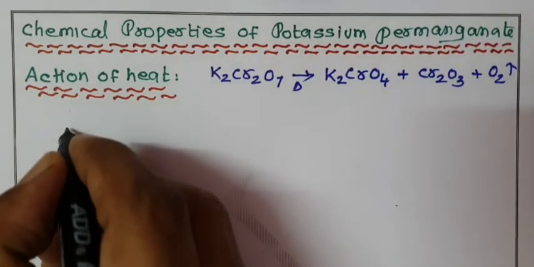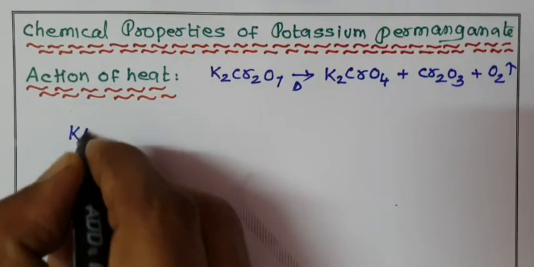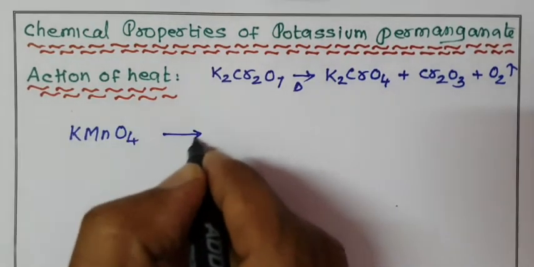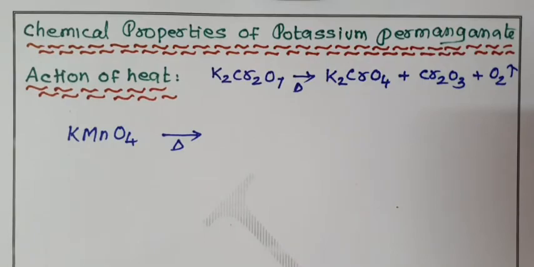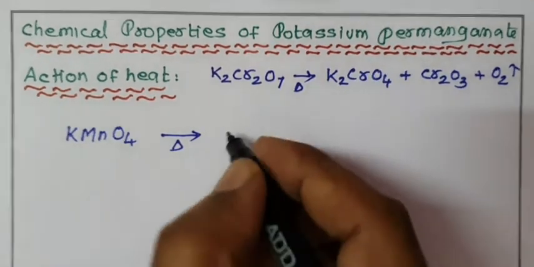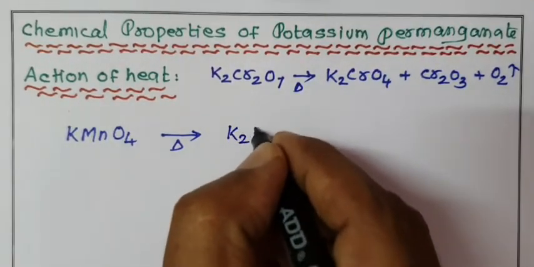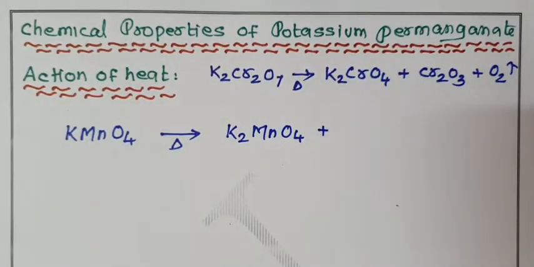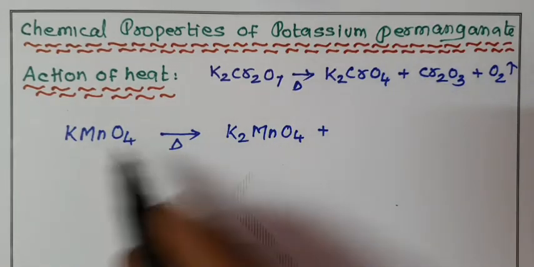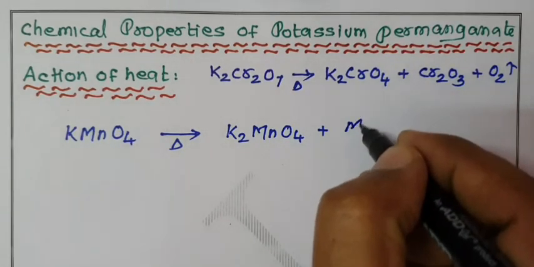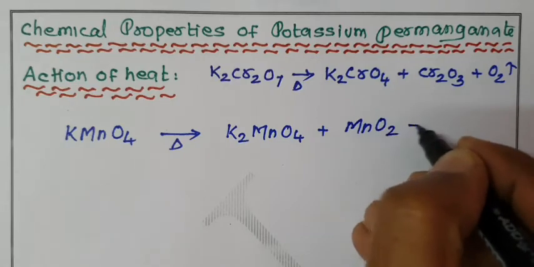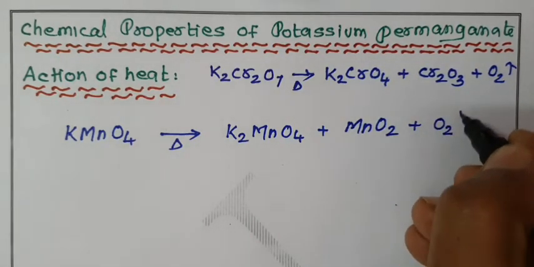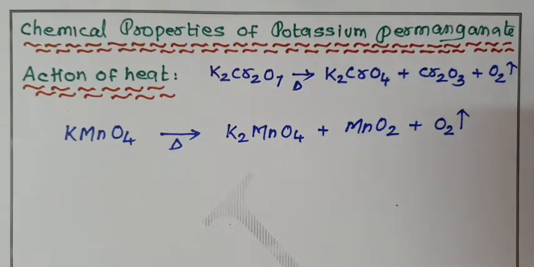Potassium permanganate, KMnO4, when heated, gives a similar reaction: K2MnO4, the oxide of manganese MnO2, plus liberation of oxygen, O2.